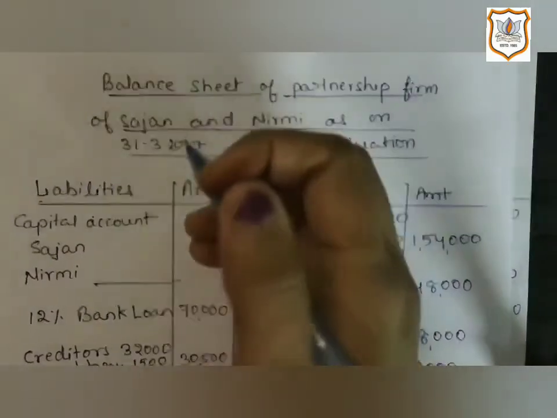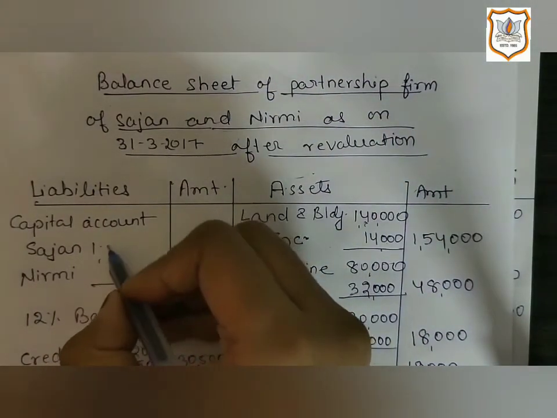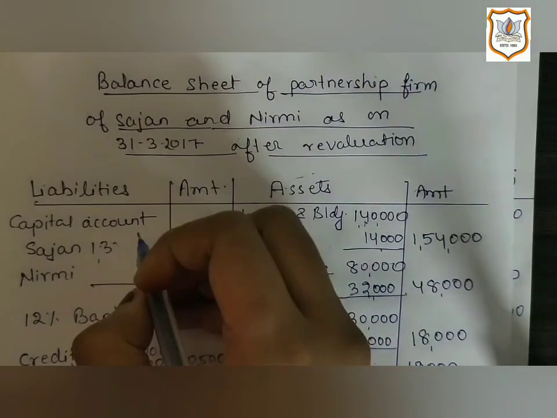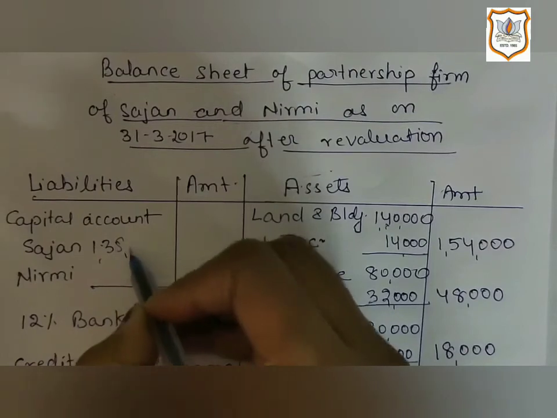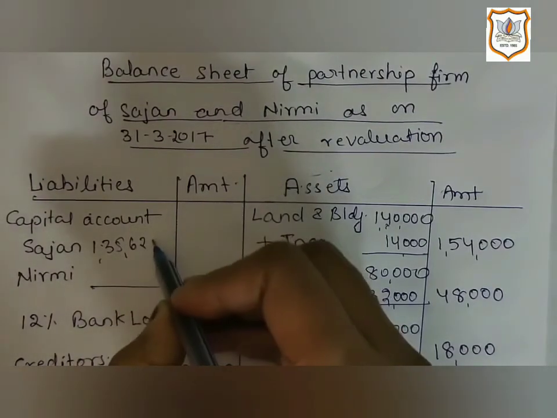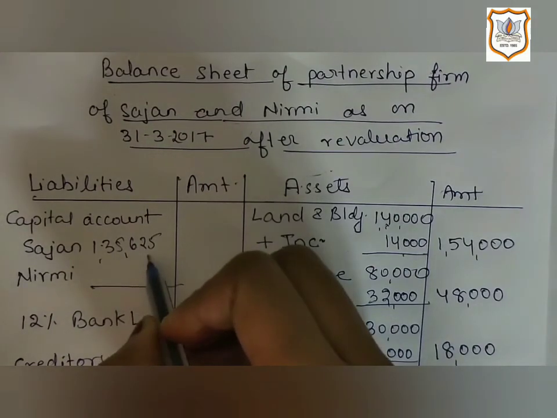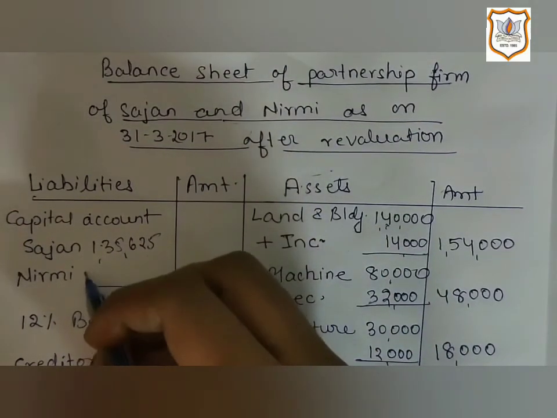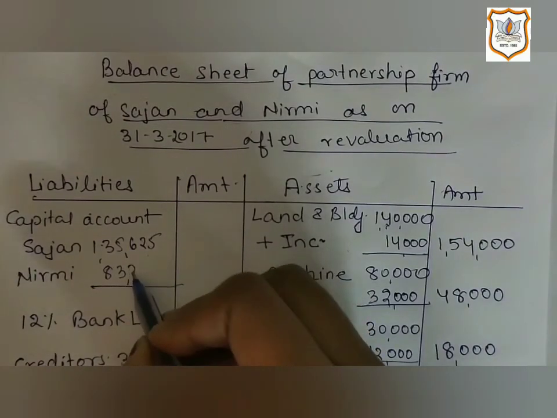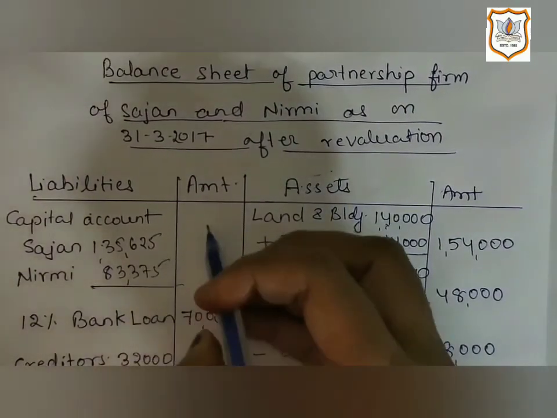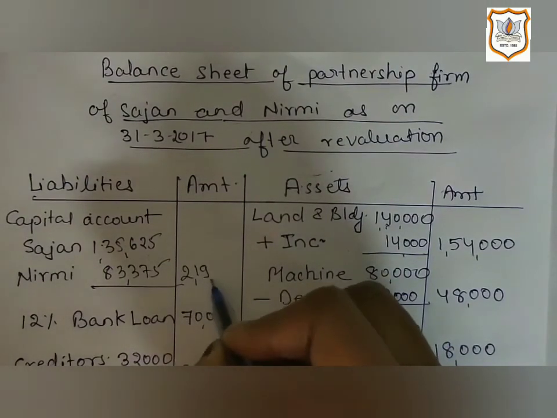So here is our balance sheet. Just write capital balance of Sarjan 1,35,625, and Nirmi's capital balance 83,375, and total of these two is 2,19,000.